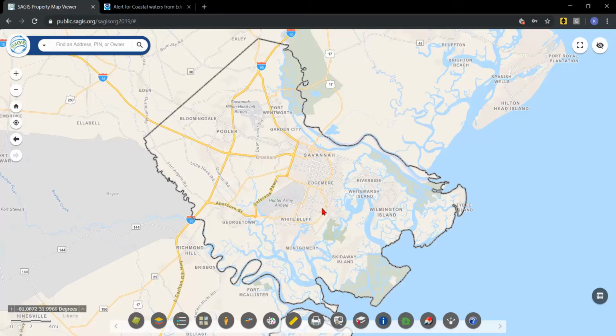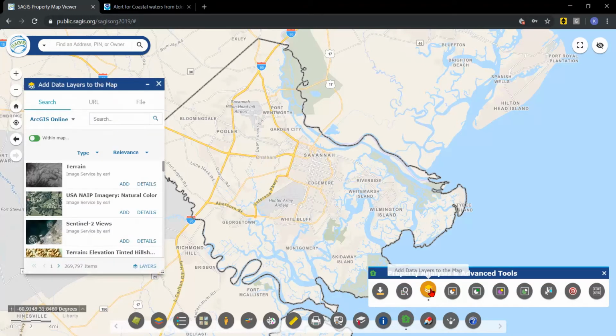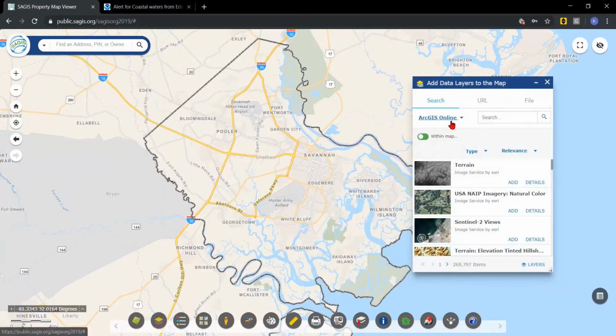Add data. The Add Data tool has been moved into the Advanced Tools section. To open it, in Advanced Tools, click on Add Data Layers to the map. This tool can be used to add layers from the web onto the map or to upload files such as a KML or shapefile onto the map. We can also search for layers in ArcGIS Online, which is like a Google for GIS data.